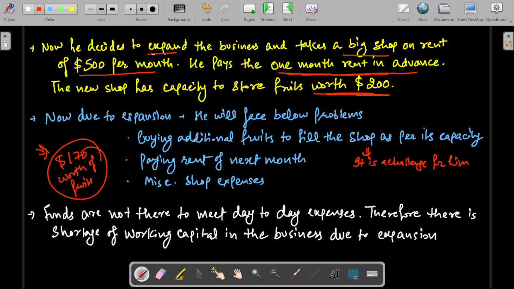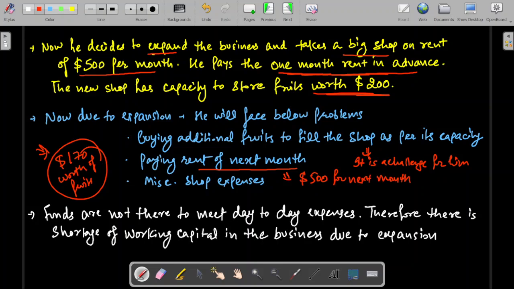With the $500 profit that he generated, he has paid rent for only 1 month. The rent for the next month is also due, so he has to generate $500 for the next month's rental.